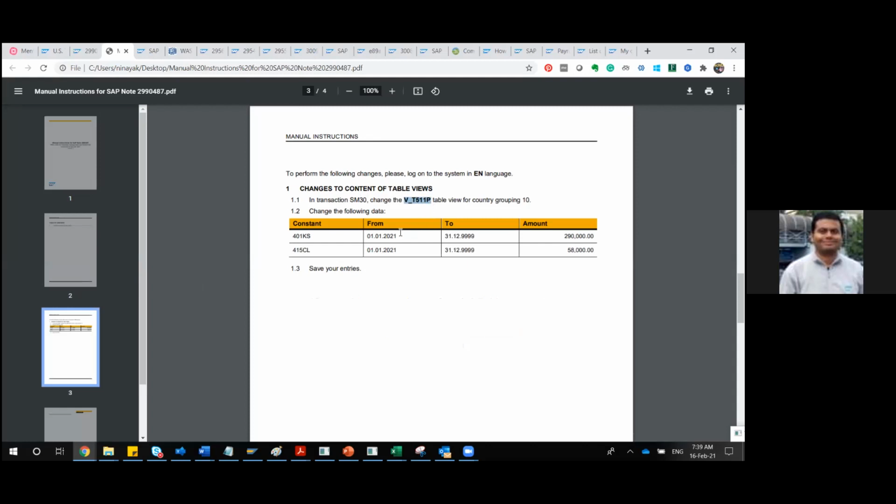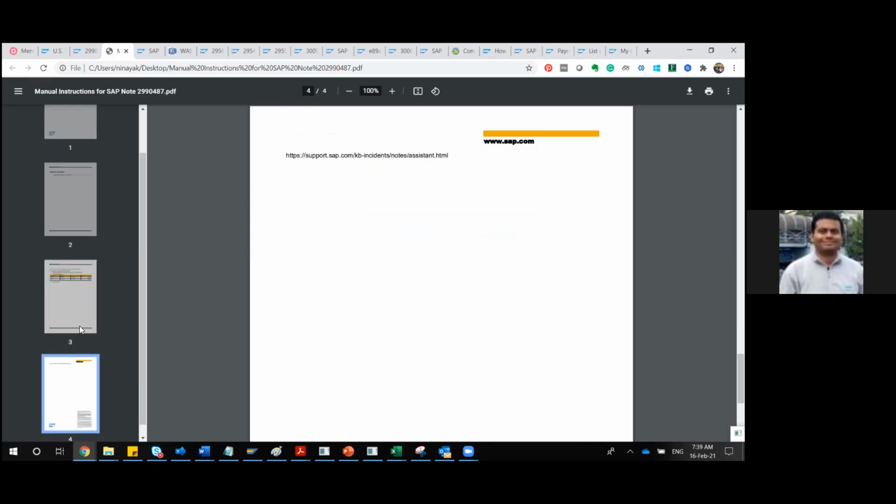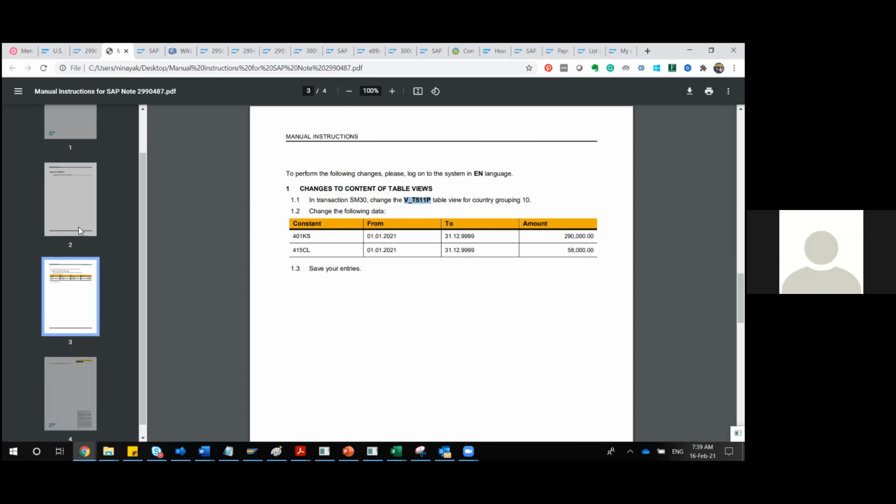What they're saying is, just go to that particular table, go to that particular constant and maintain this value. Like from 1st of January 2021, this would be the value. And for 415CL, this constant has this particular value. It's as simple as that, then it is done. This is the only change we'll be making in your system. Sometimes we exaggerate in our mind, but it is something tangible. You can relate to it.